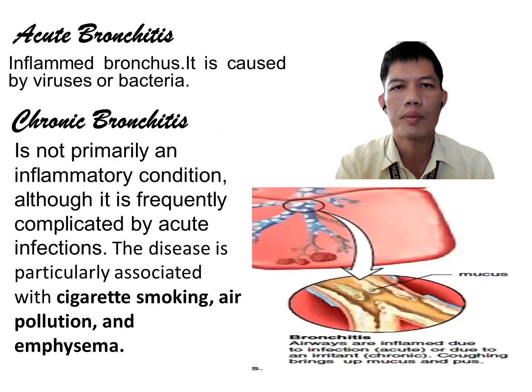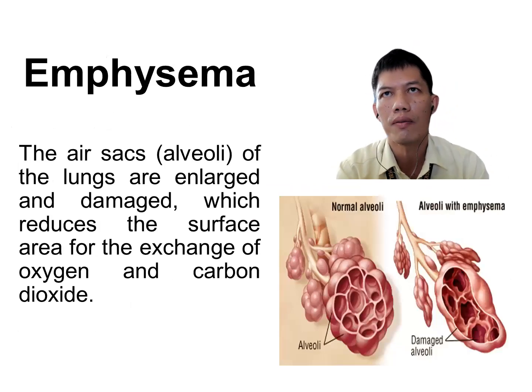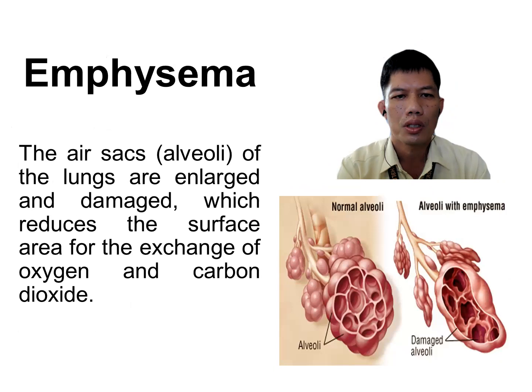Bronchitis is the inflammation of the bronchus. When we read the word ending in itis, it means inflammation. There are two kinds: acute and chronic bronchitis. Chronic bronchitis is usually due to cigarette smoking, air pollution, and emphysema, while acute is only caused by bacteria or viruses. Emphysema means the air in the alveolus or in the air sacs went out, going to the tissues of the body. So the surface area for exchange of oxygen and carbon dioxide of the lungs is damaged, or the air sacs are damaged. This is common to smokers also. The cause of emphysema has a relationship with smoking.